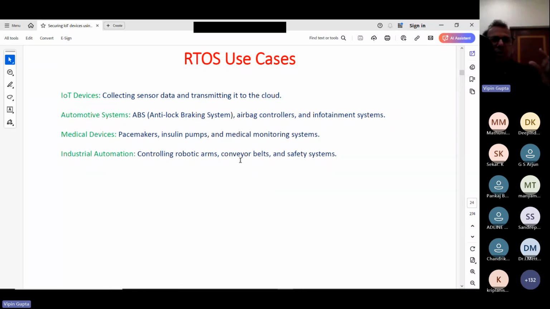If we are using this very secure real-time operating system, it uses all the security features for communicating with your edge devices. So again, this solution is available.